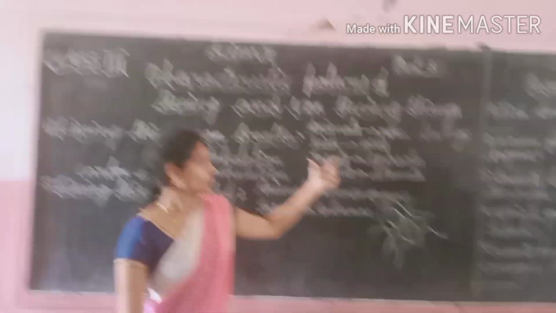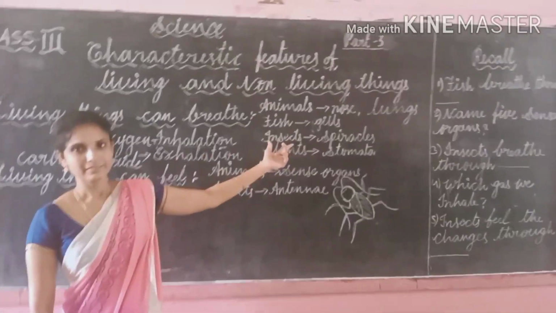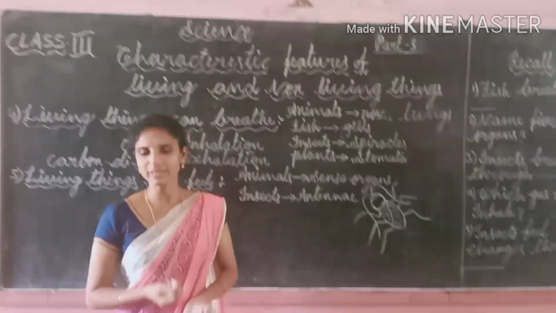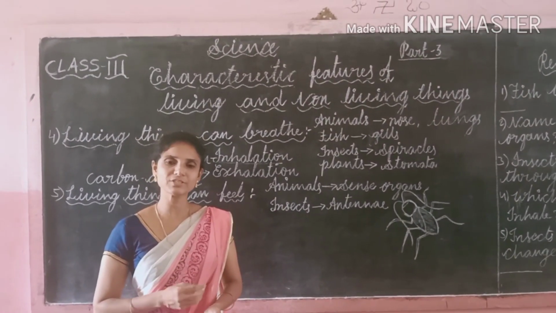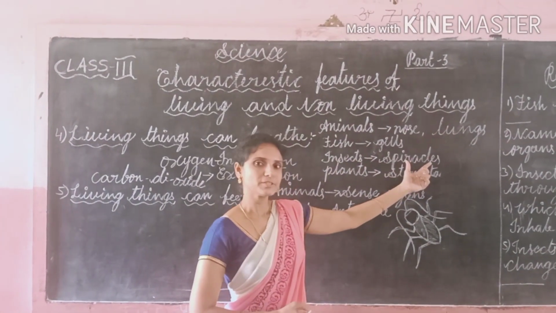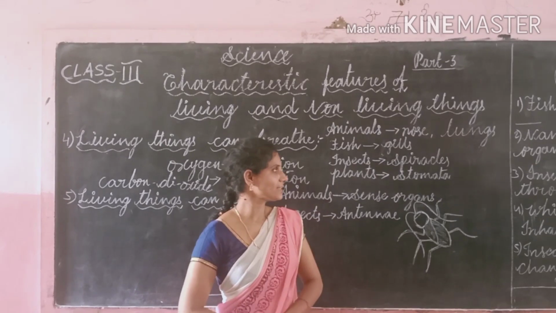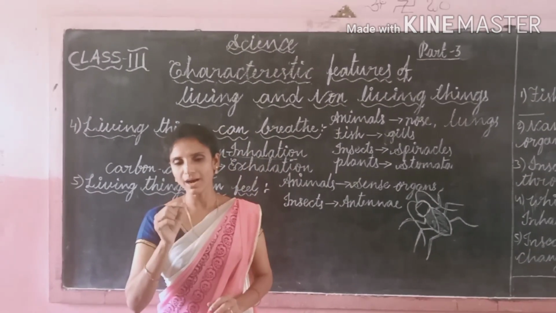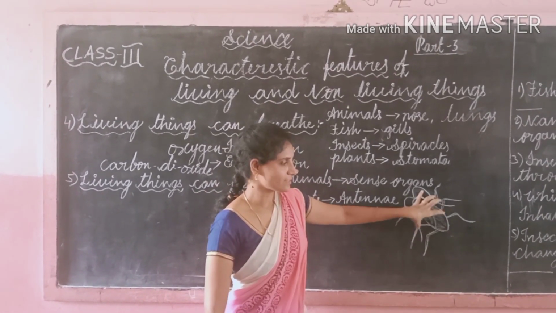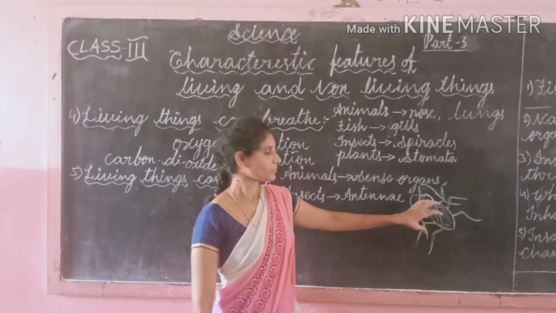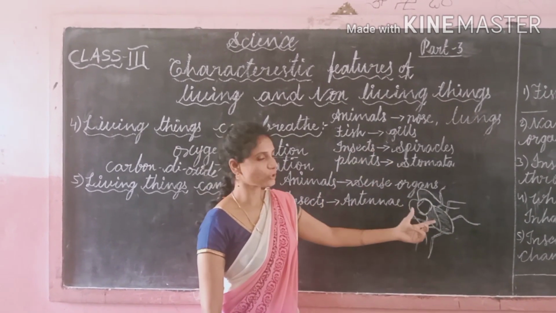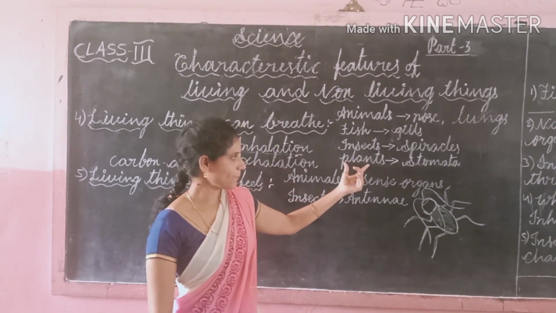And insects. What are insects? The animals which have 6 legs are called insects. Insects breathe through spiracles. What are spiracles? Spiracles are the small holes present on the body of the insect. The insect has small pores on its body, and these small pores are called spiracles. Insects breathe through spiracles.